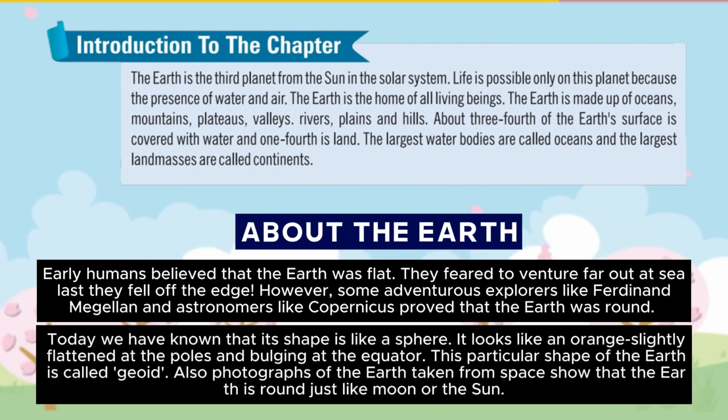Today we know that its shape is like a sphere. It looks like an orange, slightly flattened at the poles and bulging at the equator. This particular shape of the Earth is called geoid. Also, photographs of the Earth taken from space show that the Earth is round, just like the Moon or the Sun.